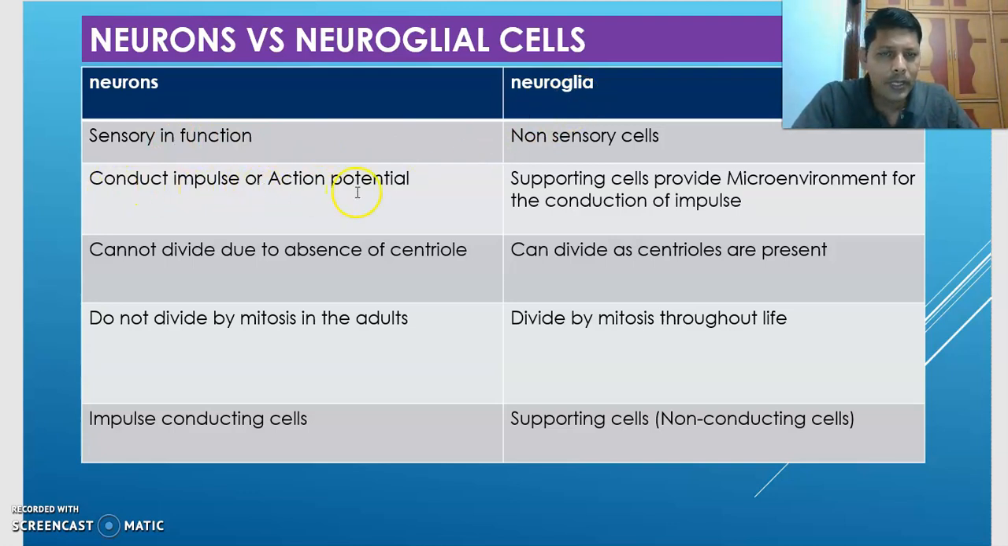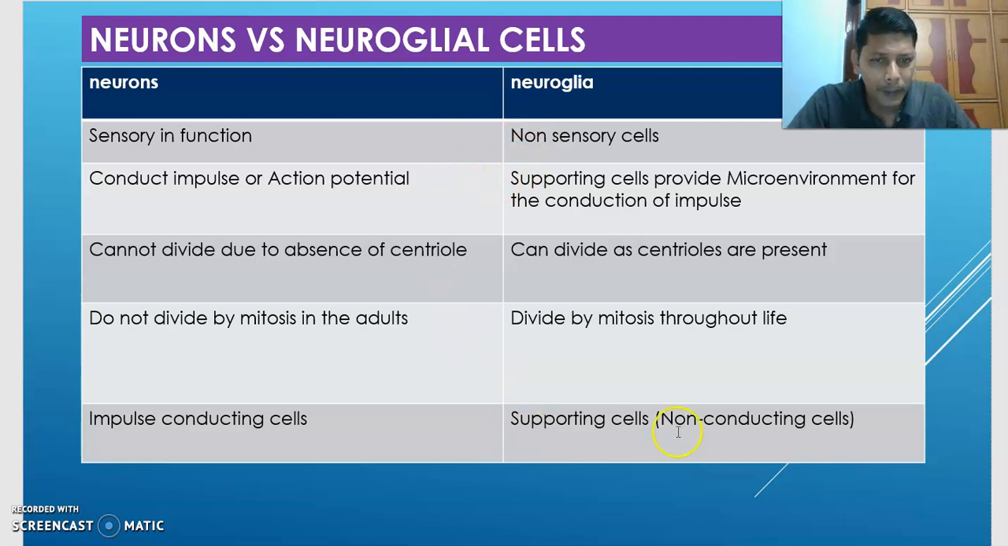Nerve cells can conduct nerve impulse or action potential. Supporting cells provide the microenvironment for the conduction of impulse. For example, you are studying at home. To study at home, you require a proper environment. Now here, who is conducting the impulse? The neuron.